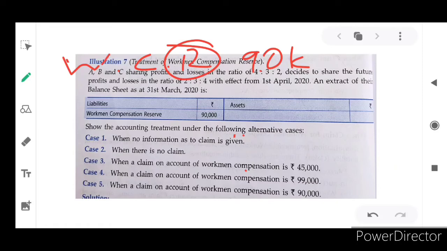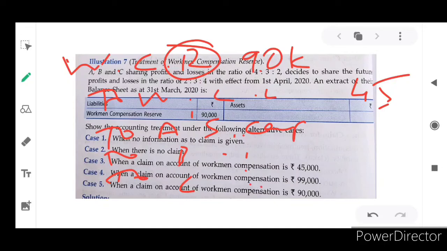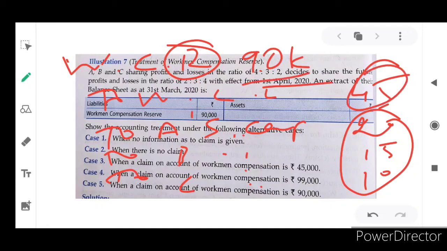So workman's compensation reserve amount 90,000. To whom are we going to pay? That is workman's compensation claim, how much amount? 45,000. Then the remaining 45,000 will be transferred to partners' capital accounts, to A, to B, to C as per their old profit and loss sharing ratio, via the credit side. How much amount is it? 20,000, 15,000, 10,000. Altogether it is 45,000 and 45,000, so 90,000.